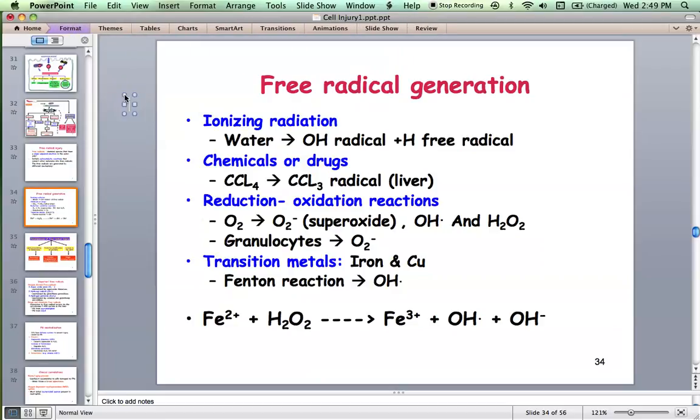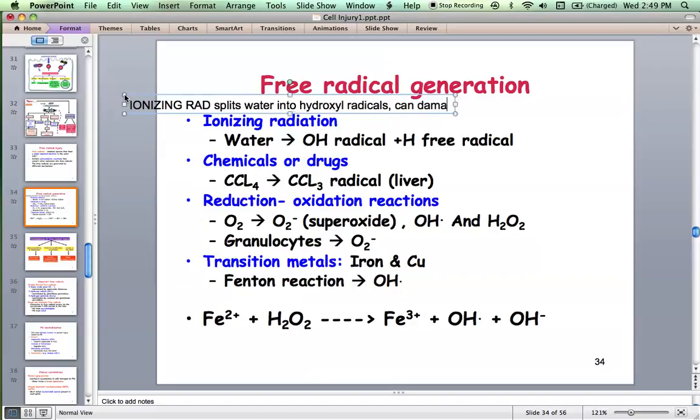This ionizing radiation splits water into hydroxyl radical and proton, or H free radicals. Both of them have an unpaired electron in the outer orbit, and they act as free radicals. These free radicals in turn can damage DNA, and the person can develop cancer. That's how when a person gets exposed to ionizing radiation for a long time, he develops leukemia, skin cancer, and all those things.